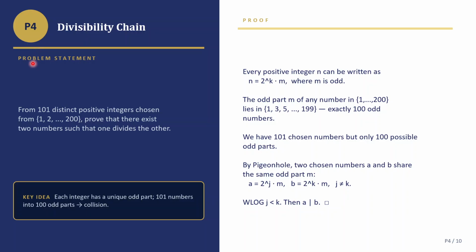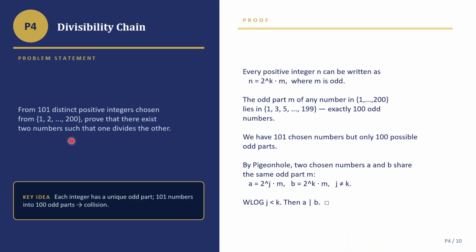So from 101 distinct positive integers chosen from 1, 2 up to 200, prove that there exist two numbers such that one divides the other. Okay, that must be true because let's say you take 1 and you take 2 and you take 4 and so on. 4 is completely divisible by 2, and 2 is completely divisible by 1, and 4 is completely divisible by 1.